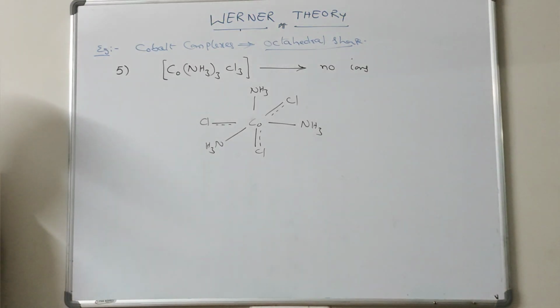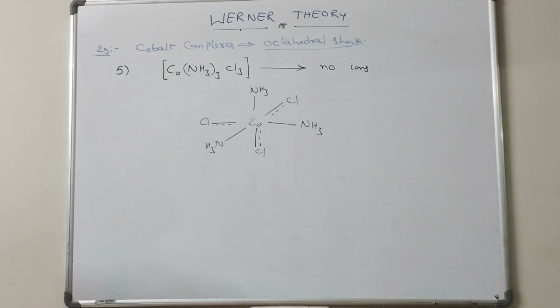This is about Werner theory. You have to remember these points.